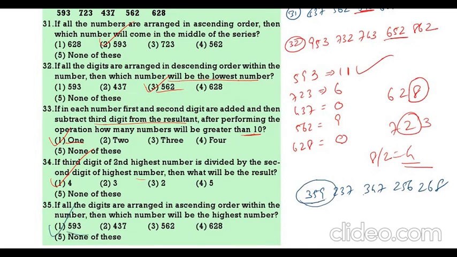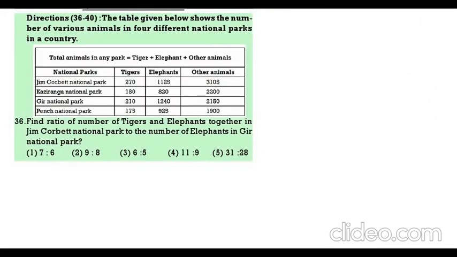So with this we completed the reasoning part of paper number 178. Okay, now we will discuss paper number 178, quantitative aptitude. See, here one table of data is given. The total number of animals in the park is given as tigers, elephants and other animals. There are four parks: Jim Corbett, Kaziranga, Gir National Park and Pench.